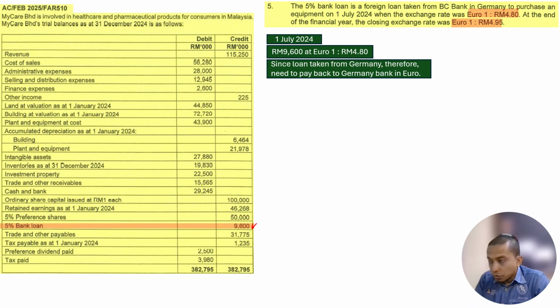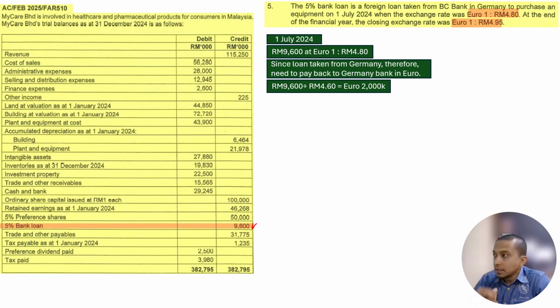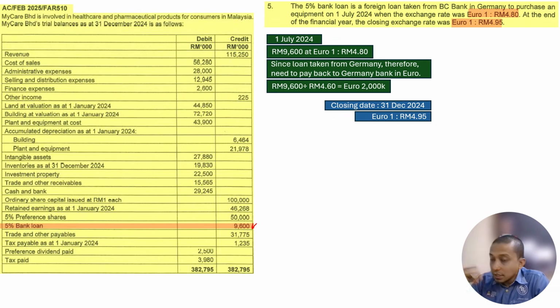So in this case, we reverse first. 9,600,000 divided by 4.8, and we get 2 million euro. Actually, we owe that company 2 million euro. Okay. At the closing date, which is 31st December 2024, the exchange rate is different. And because the exchange rate is different, we need to recalculate how much we actually owe the company. Again, in euro, we still owe 2 million.